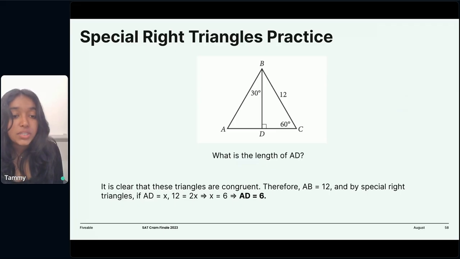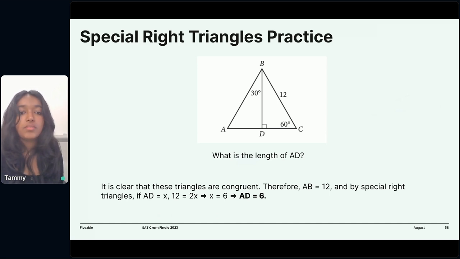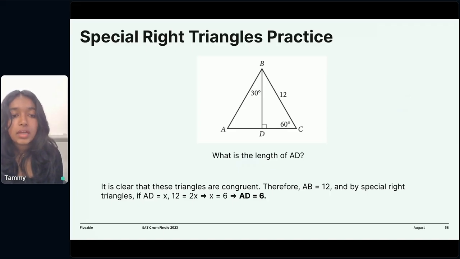And then by special right triangles, this is where that's important. It gives us the side lengths. All you have to do to find the side opposite of 30 degrees is 2x, and equate that to 12, which makes x equal to 6, and AD is equal to 6. All right, next slide.